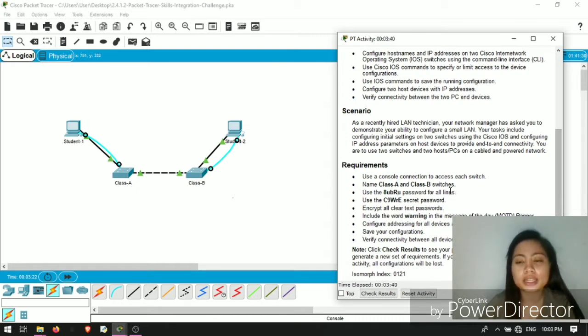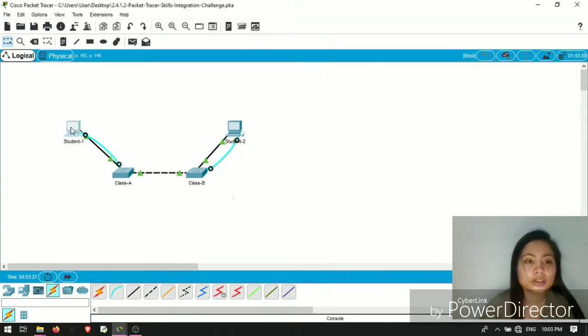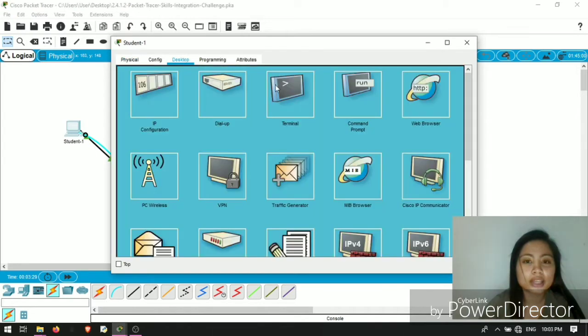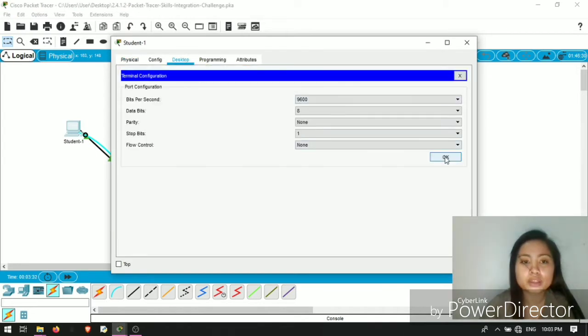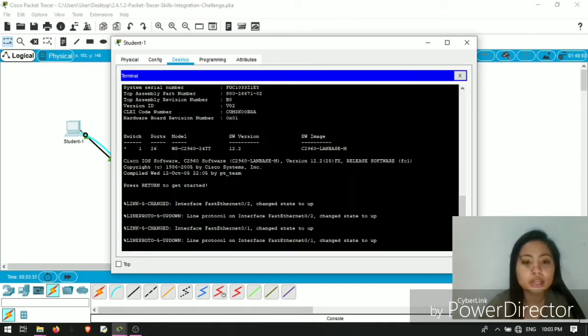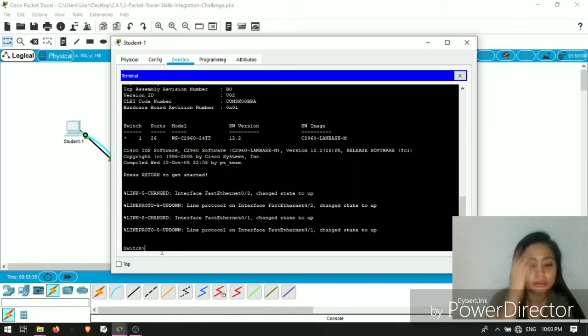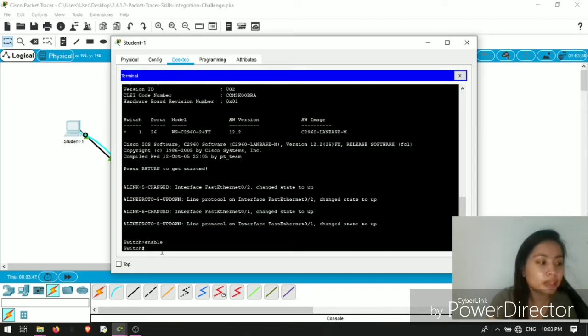The next one is name Class A and Class B switches. I'm going to name this one first. So click the desktop, then terminal, then this is the default terminal configuration. Then click OK, then press enter, then type enable, enter, then configure terminal.